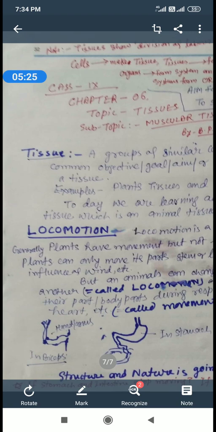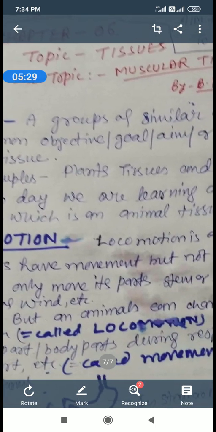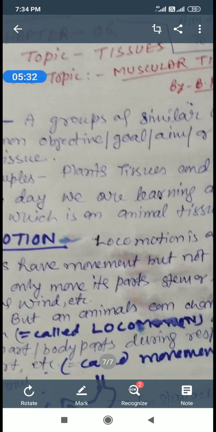So now let us start muscular tissue. Locomotion. Locomotion is a boon to animals. Locomotion is not shown in plants. In plants only movement is shown. Generally plants have movement but not locomotion.